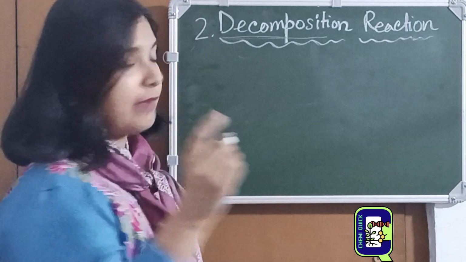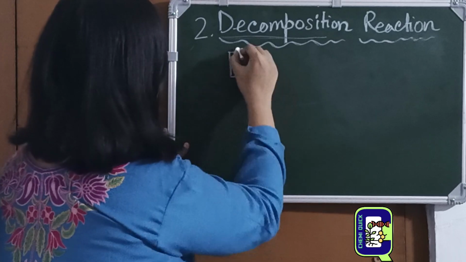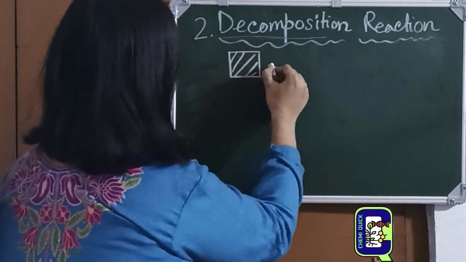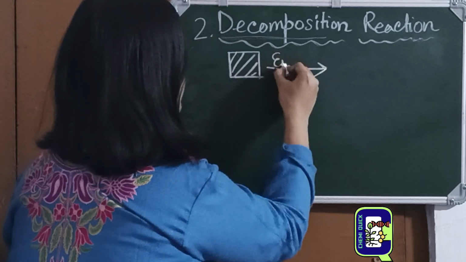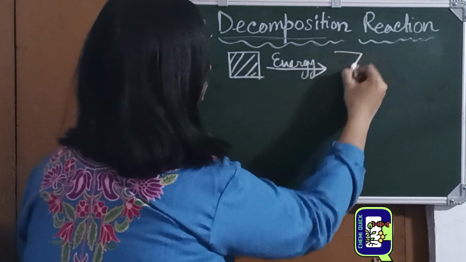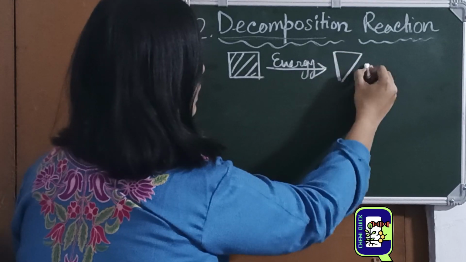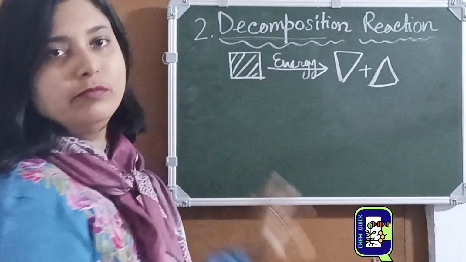So the first thing we have to remember is that there is only one reactant. Now with the influence of outside energy, many simple new substances are formed.